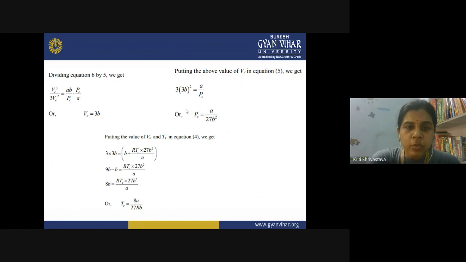And when you put the two values into the van der Waals equation of state, again we get the value of critical temperature, which is equal to 8A upon 27Rb. So in this manner, we can derive the value of critical constants.